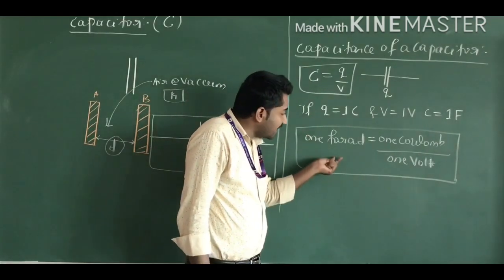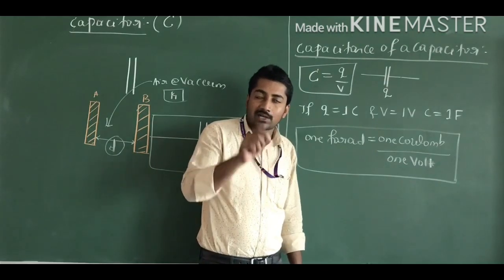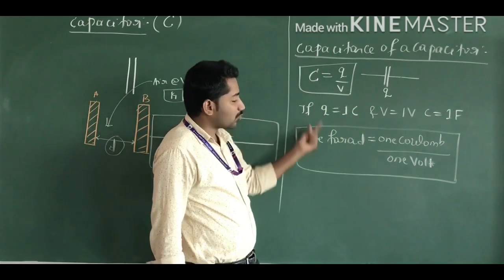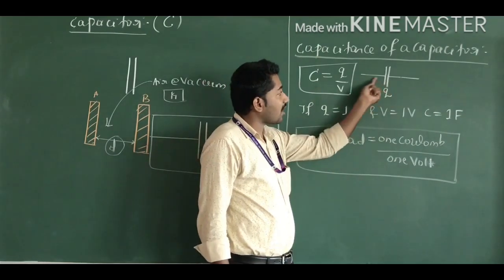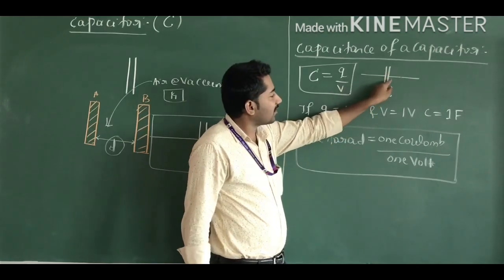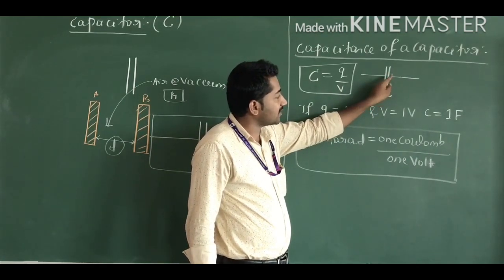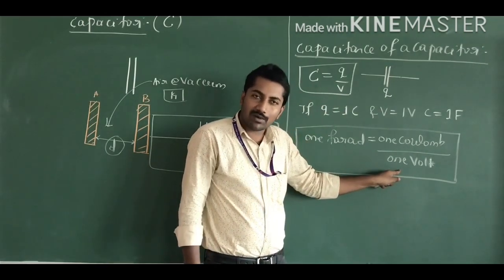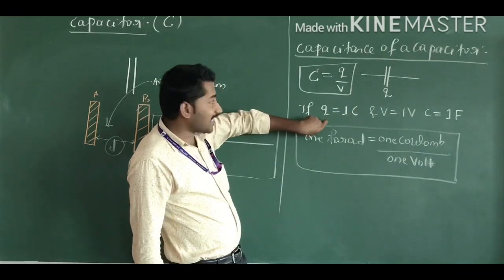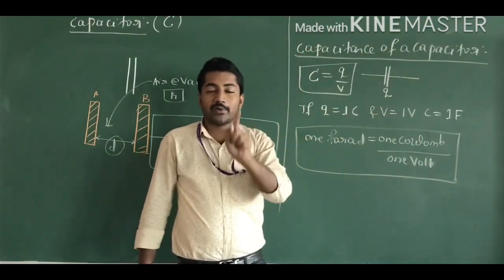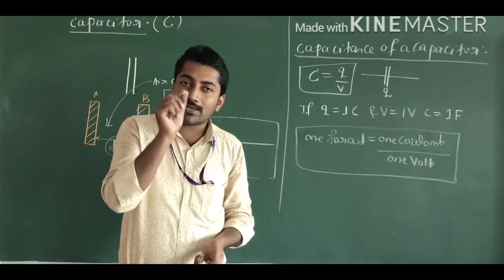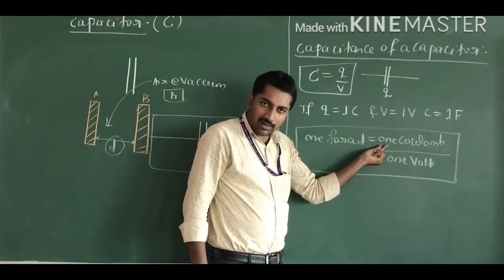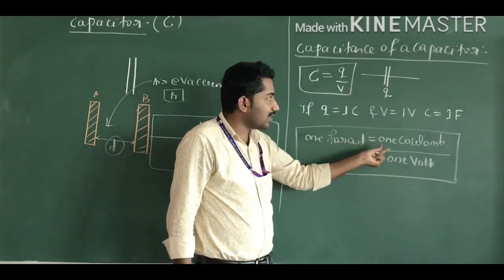The capacitance of the capacitor is 1 farad when the potential difference across the conductors is increased by 1 volt by using 1 coulomb of charge. When the potential difference across the capacitor increases by 1 volt by using 1 coulomb of charge, the capacitance of the capacitor is said to be 1 farad.